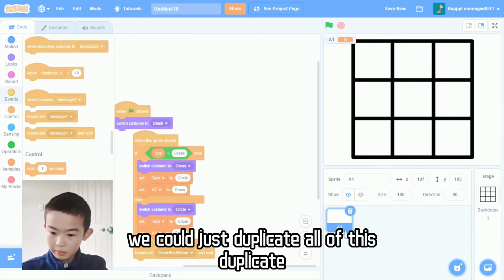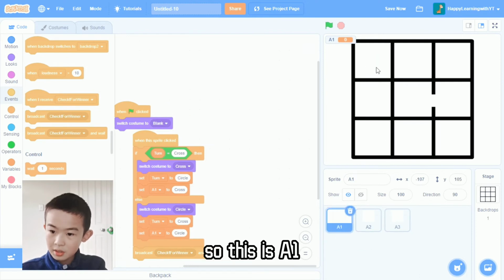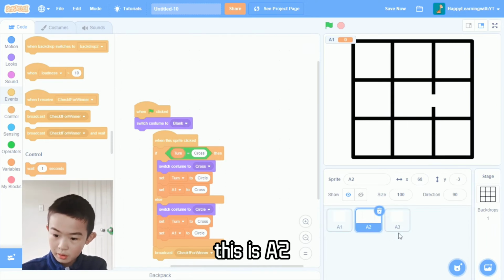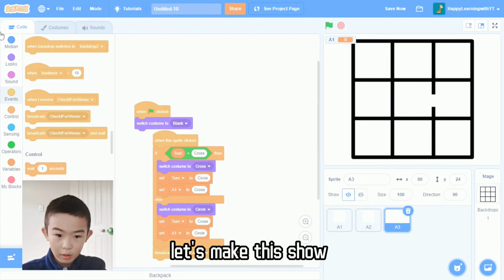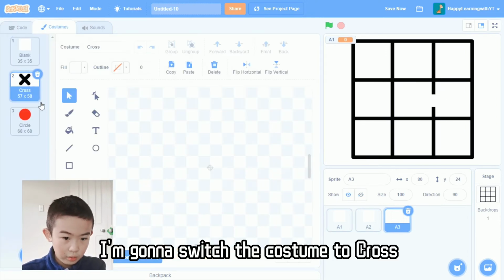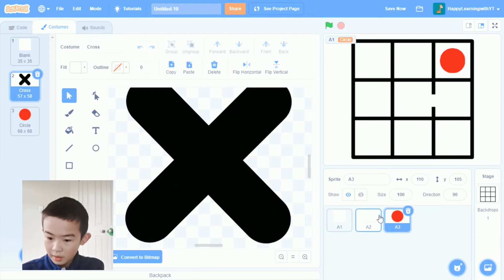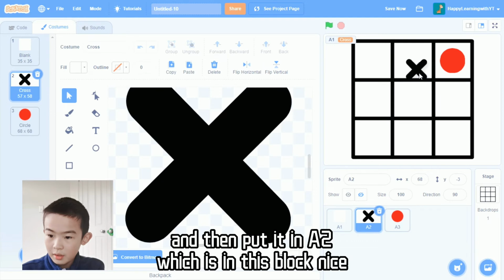Okay, now we could just duplicate all of this. So this is A1. This is A2. This is A3. So let's make this show. I'm going to switch the costume to cross, then I know where it is. So A3 is up here, so I'm going to put it right here. And in A2, switch it to cross, and then put it in A2, which is in this block.